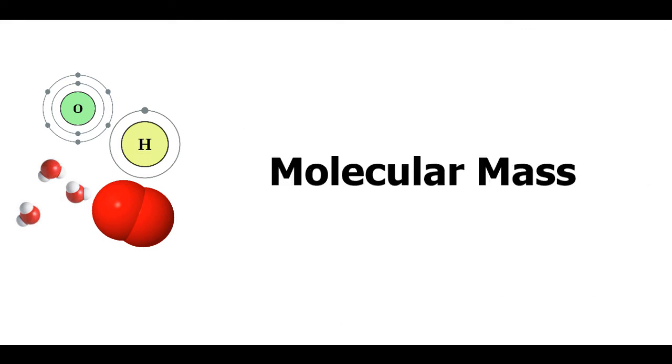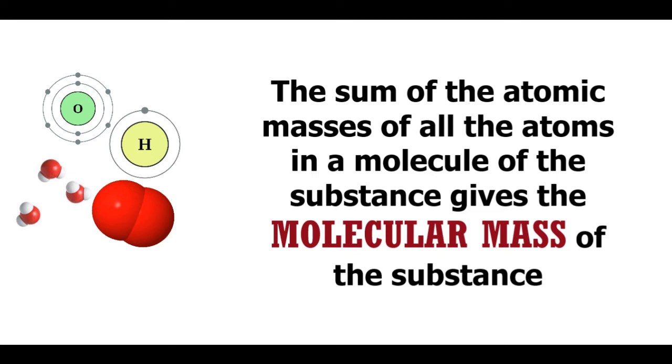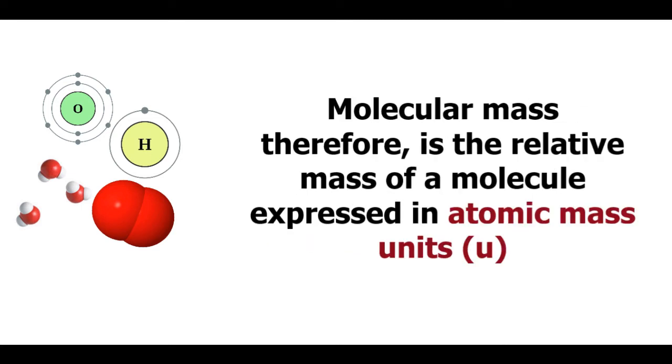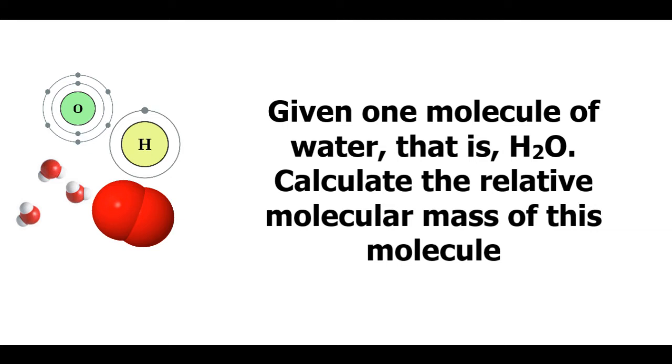Just like we had seen atomic mass, molecular mass runs on a similar concept. The sum of the atomic masses of all the atoms in a molecule of the substance gives the molecular mass of the substance. Molecular mass, therefore, is the relative mass of a molecule expressed in atomic mass units or U. Let's take an example. You are given one molecule of water, that is H2O, and you are asked to calculate the relative molecular mass of this molecule.